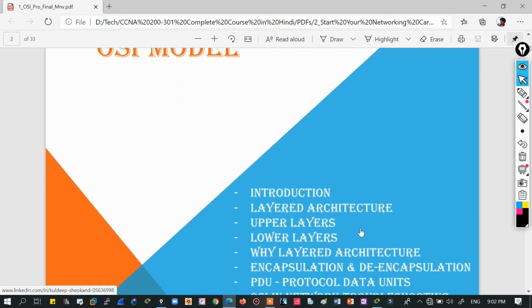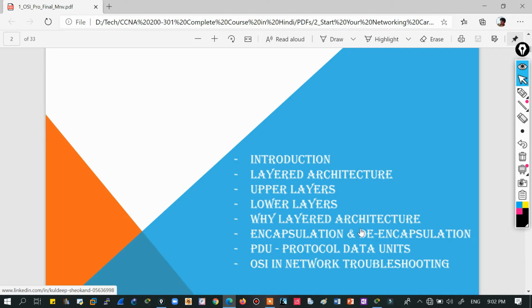This is what we are going to do: an introduction, then what we mean by the layered architecture of the OSI model. And not just the OSI model, in this video we are going to talk about all network reference models. What are the upper layers and lower layers in OSI, and why we divide this complete architecture into layers, why there are 7 layers of the OSI model.